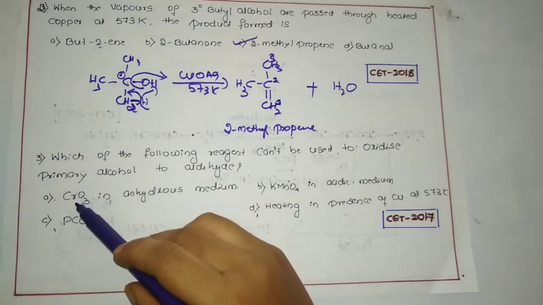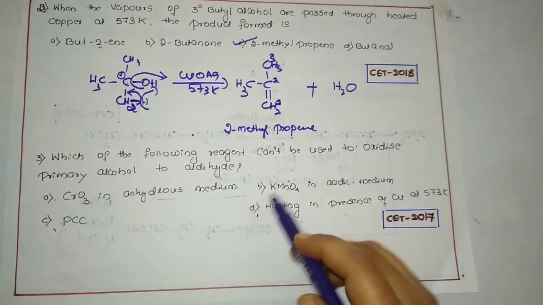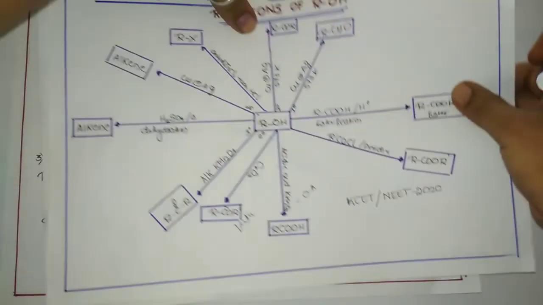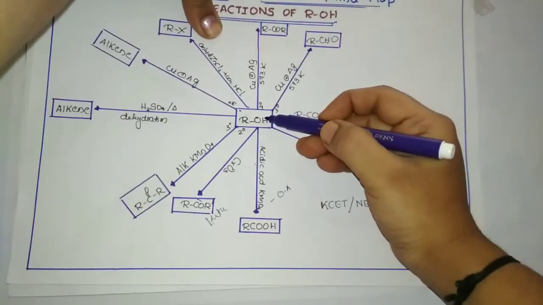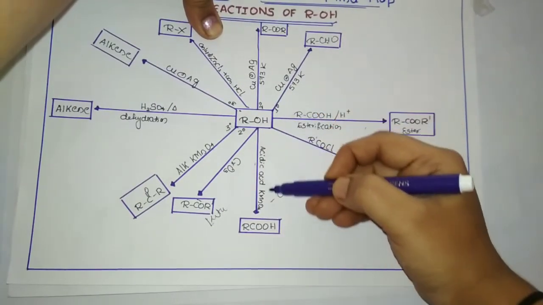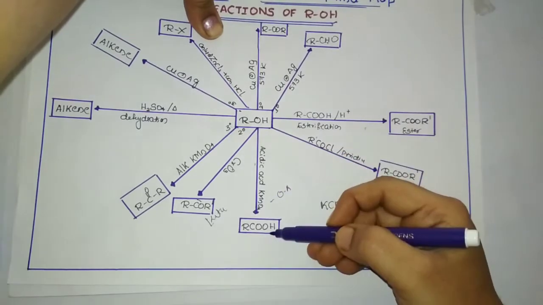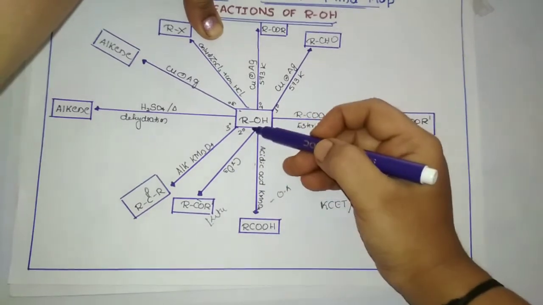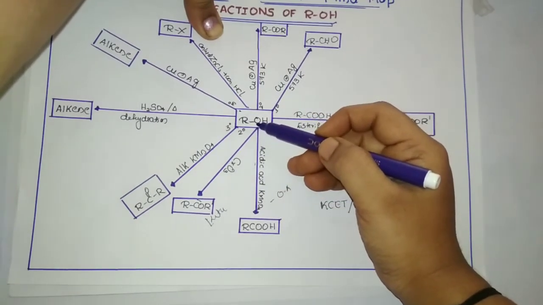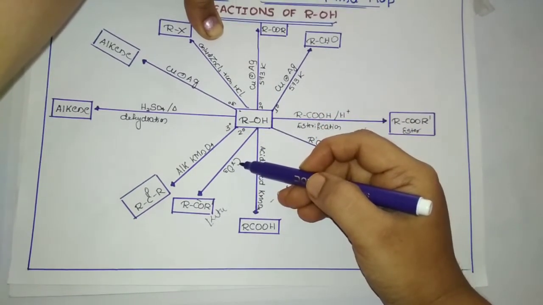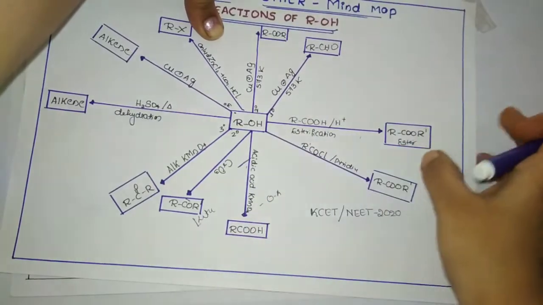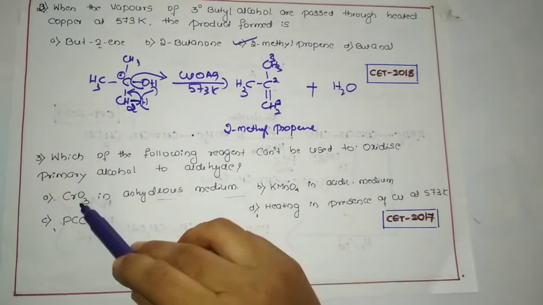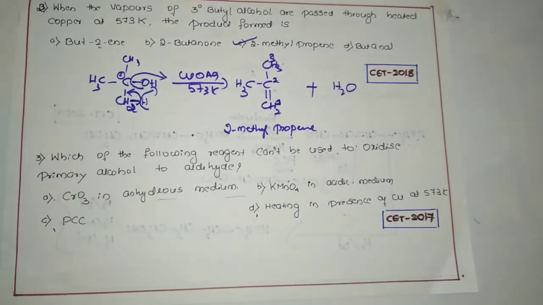Either it is chromium trioxide in anhydrous medium or potassium permanganate in acidic medium. So you could see here we have alcohol. If we use acidic potassium permanganate, we are going to get carboxylic acid, dear students. Similarly, when the alcohol is treated with chromium trioxide, we are going to get a ketone over here. So between these two, which can be an option?